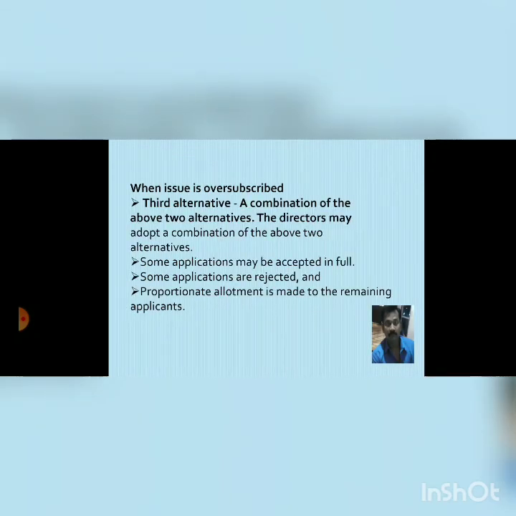Then the third alternative is a combination of the above two alternatives. The directors may adopt a combination of the above two alternatives. Some applications may be accepted in full, some applications are rejected, and proportionate allotment is made to the remaining applicants.